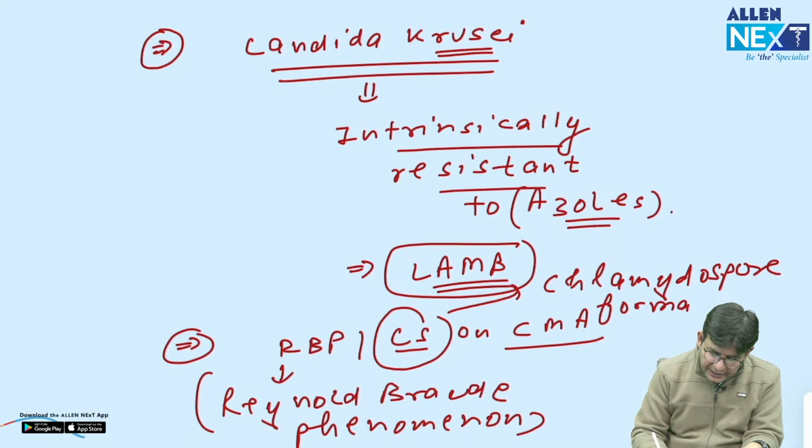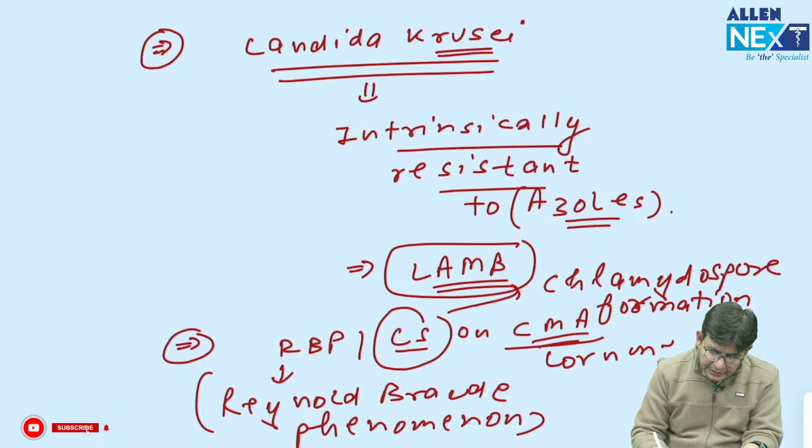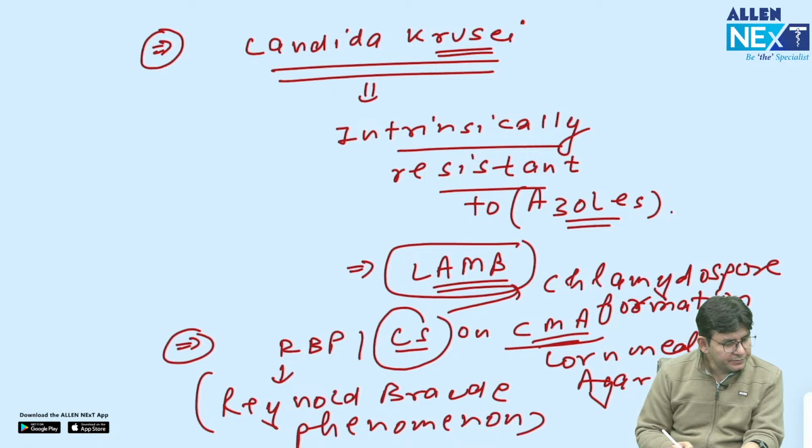These chlamydospores are asexual spores and they are formed on corn meal agar. These are the important ones you need to remember.